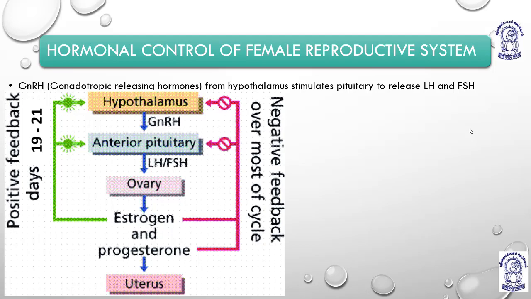In the previous lectures, we talked about the gross anatomy of the female reproductive system.